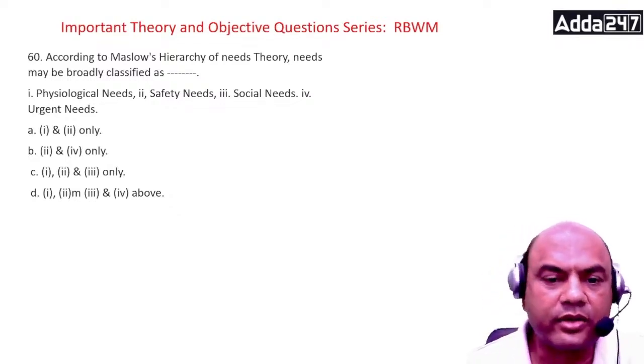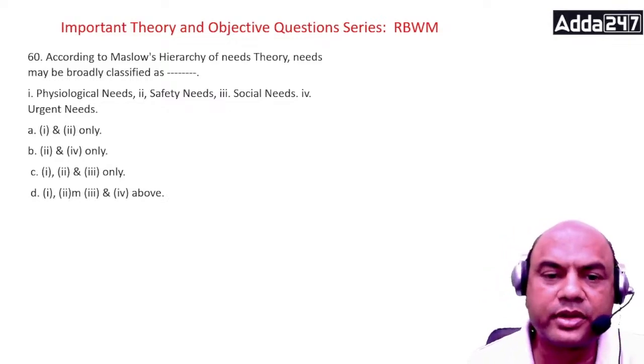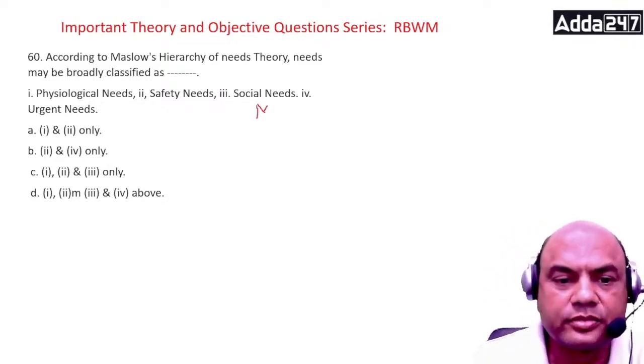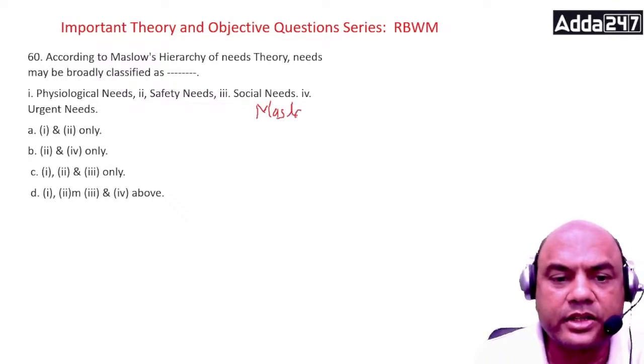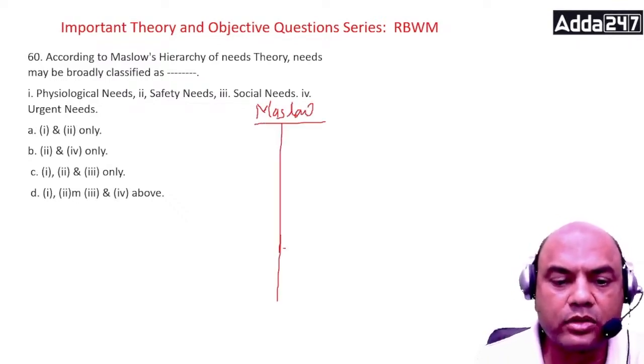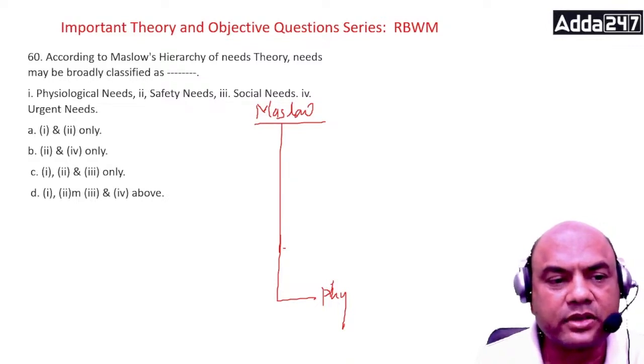What is the hierarchy of Maslow? Everyone, let me take this. Maslow's hierarchy consists of 5 levels. What are the 5 levels? One is physiological. I'll write it, this spelling only, physiological, okay?